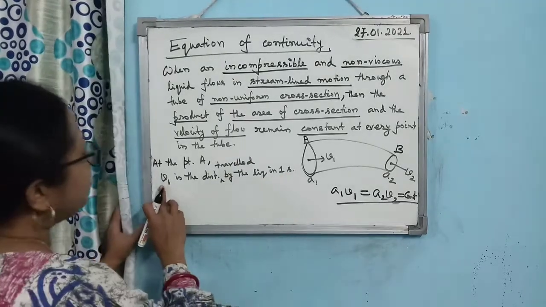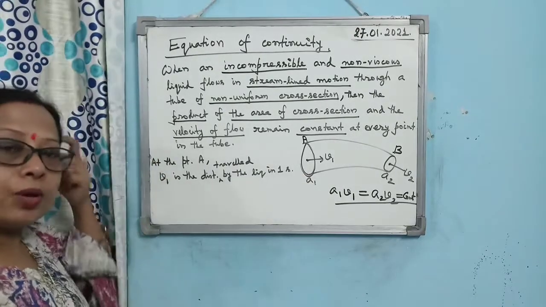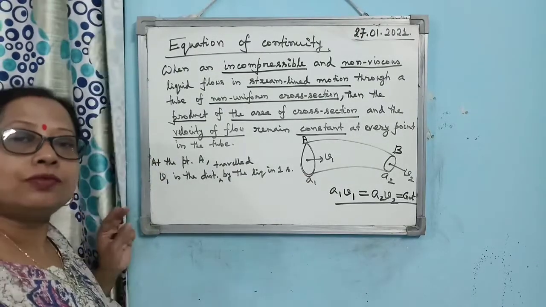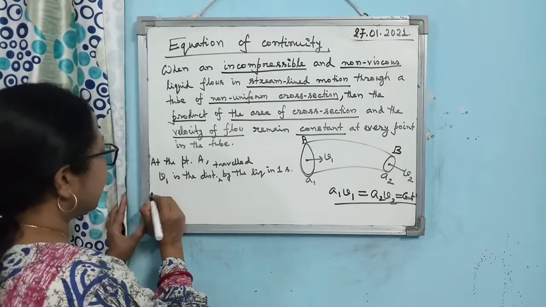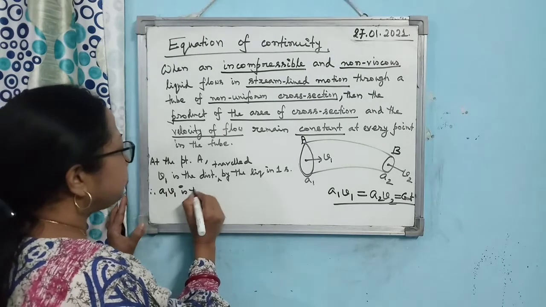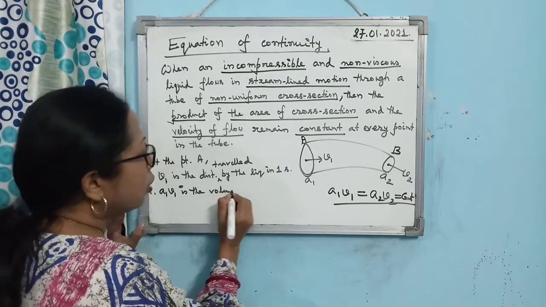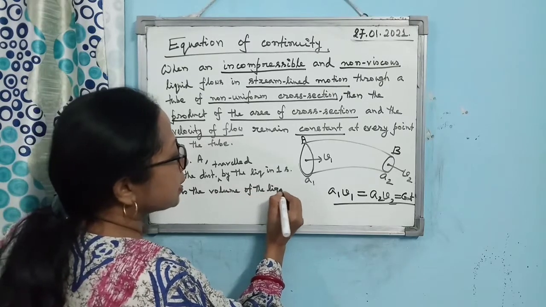If you multiply this distance by the cross-sectional area, you get the volume of the liquid flowing per second. So A1 V1 is the volume of the liquid flowing per second.